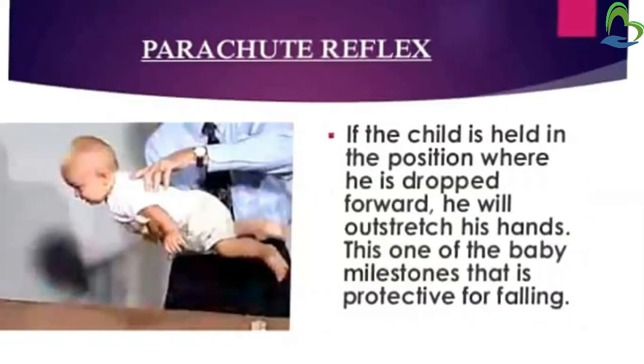Then parachute reflex. If the child is held in a position where he is dropped forward, he will outstretch his hands. This is one of the baby milestones that is protective for falling. So we have to hold the baby on a height, dropped forward. Then what will the baby do? The baby will outstretch his hands. So this reflex is good for protection during falling.